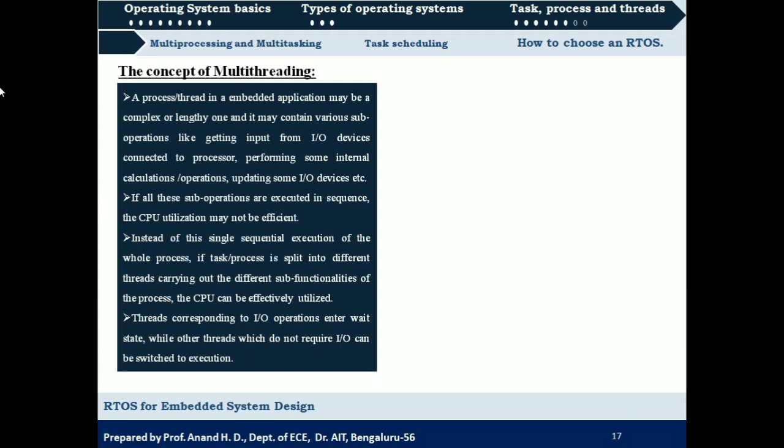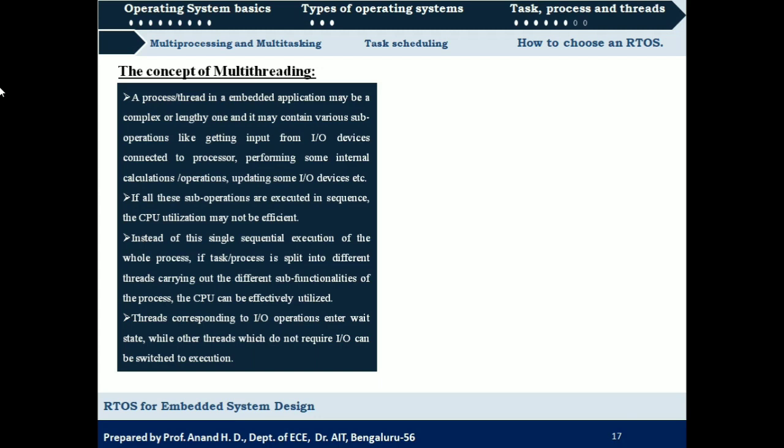A process or thread in an embedded application may be a complex or lengthy one, and it may contain various sub-operations like getting input from an IO device connected to the process, performing some internal calculations or operations, or updating some IO devices. You would have divided your whole application into a number of parts, and each of these parts will be called a process. Inside this process or thread, there may again be different tasks that need to be performed.